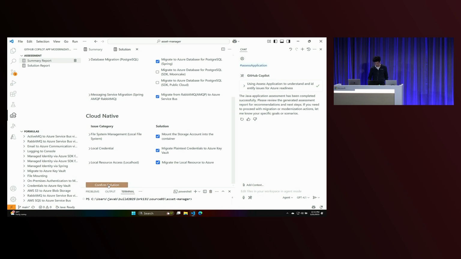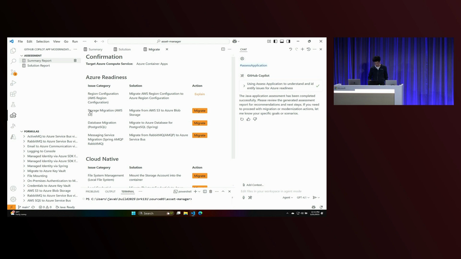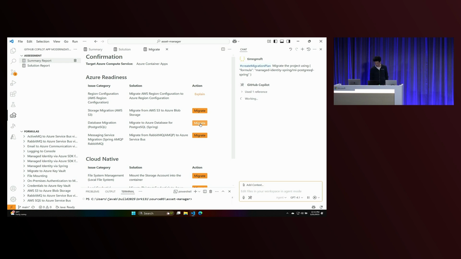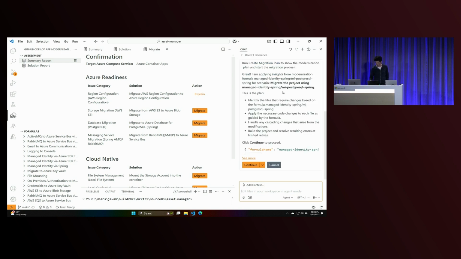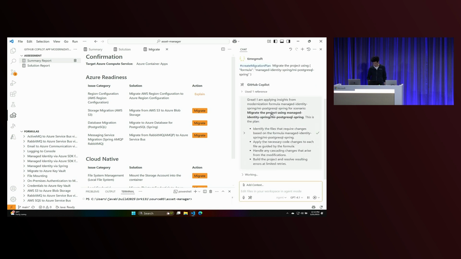So I'm going to confirm the solutions again, and then I'm going to pick the database migration. Now I'm going to hit migrate here. Again, when I hit migrate, you're going to see it send a prompt. You can send a prompt, or you can type it in yourself, but I'm just going to hit the migrate button because I'm a little bit lazy. And now it's going to do a modernization plan. Here's the plan: it's going to look for files, identify all the changes to each file, handle any changes, and then do a build. So I'm going to ask it to run.